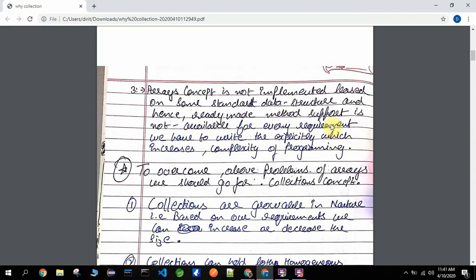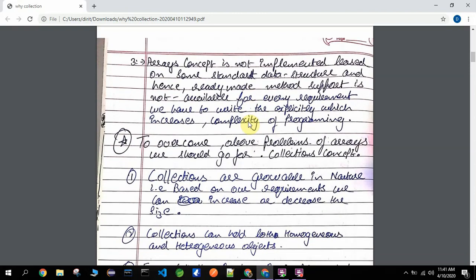Now we have that API, Arrays.sort. But earlier, if you wanted to sort an array, there was no option like Arrays.sort. It is now available, but earlier, if you wanted to sort the array, you had to write something for that.